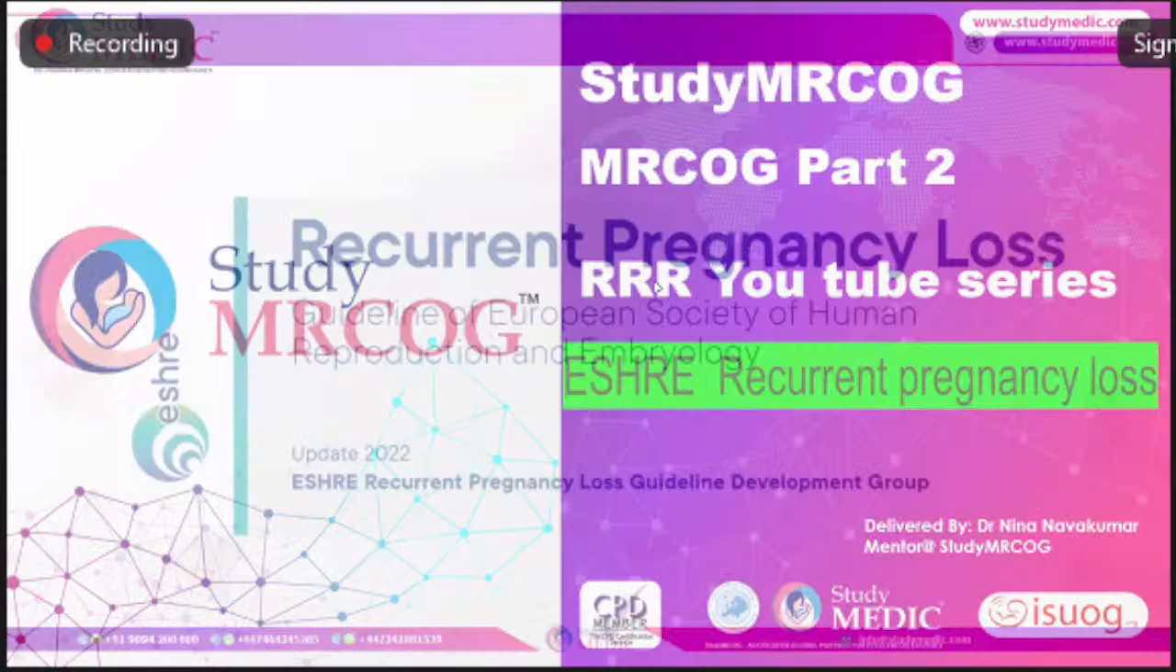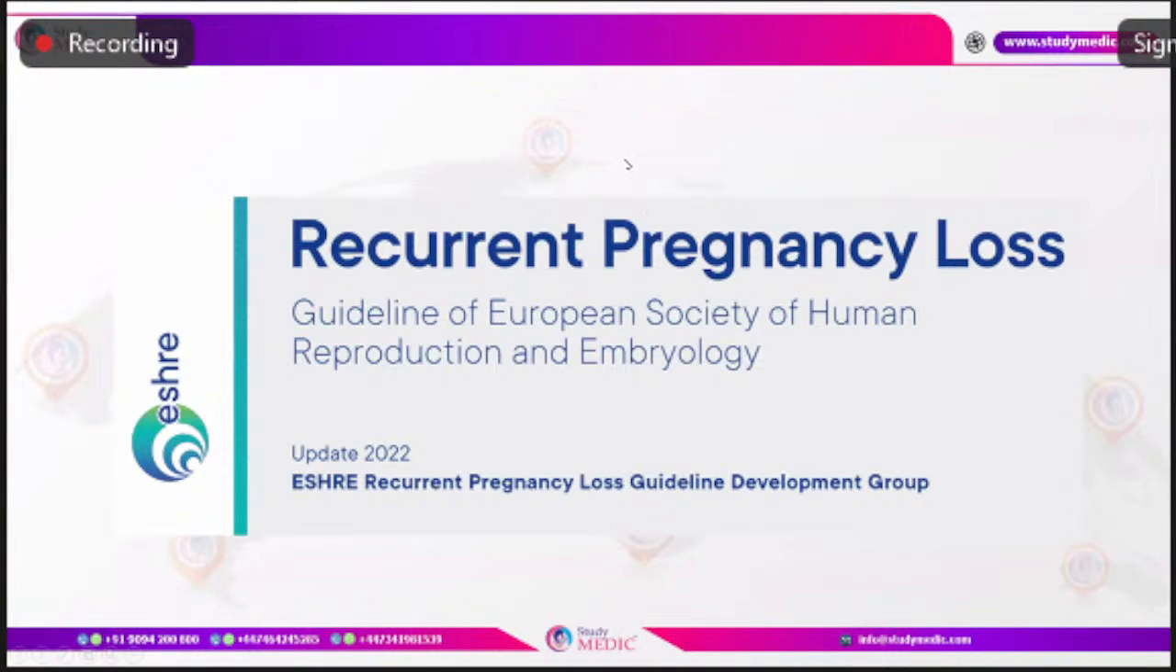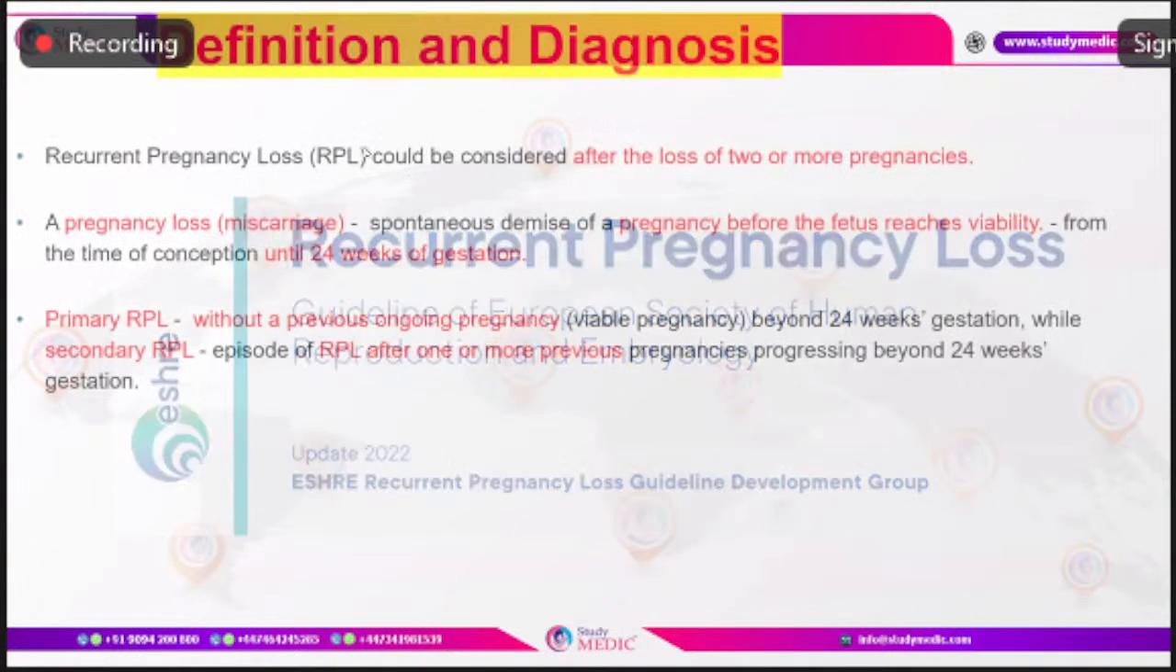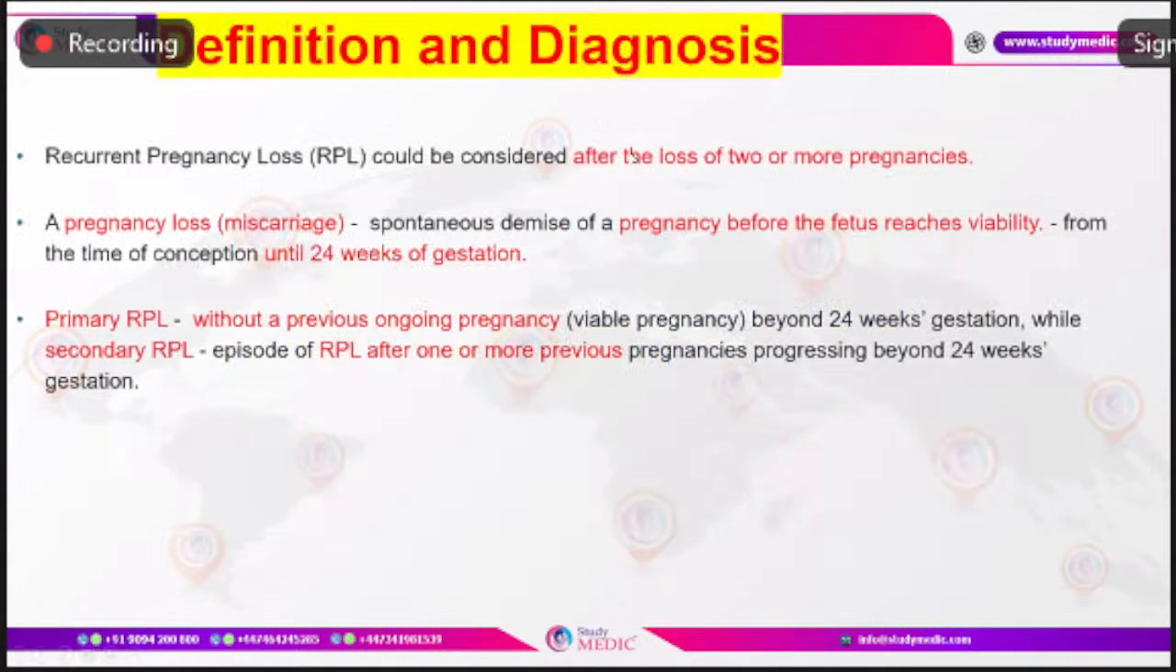Recurrent pregnancy loss is one of the most important topics, a favorite topic for the Part 2 MRCOG examination, where they can ask questions from the definition onwards, the risk factors with so many percentages. They can ask questions about investigations as well as the management. The S3 guidelines on recurrent pregnancy loss were last updated in 2022. So we'll start with the definition.